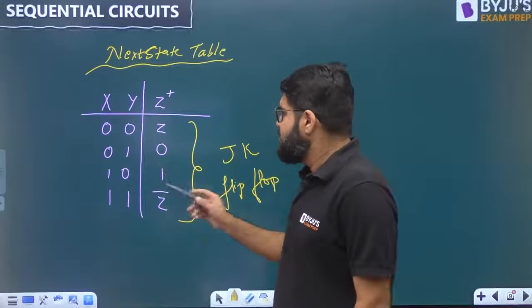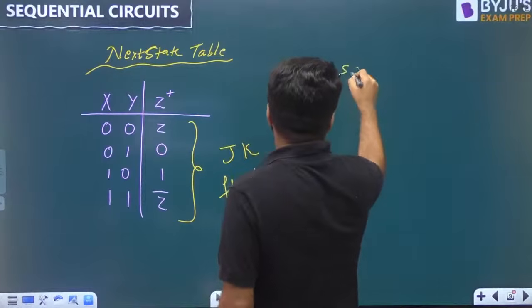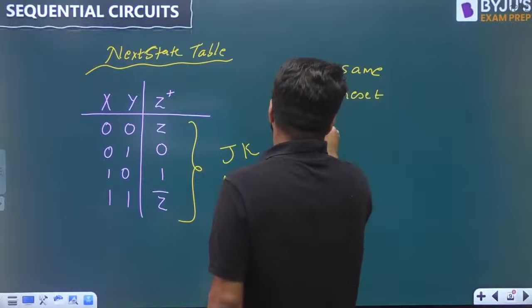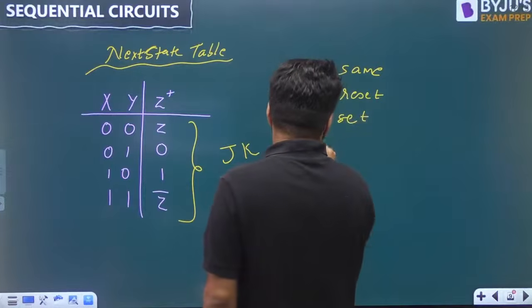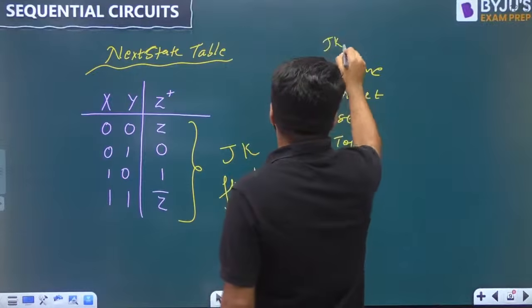0, 1, reset. Okay, I'll write it down. It's like 0, 0, same. 0, 1, the device will reset. 1, 0, the device will set. 1, 1, the device will toggle. That is what a JK performs.